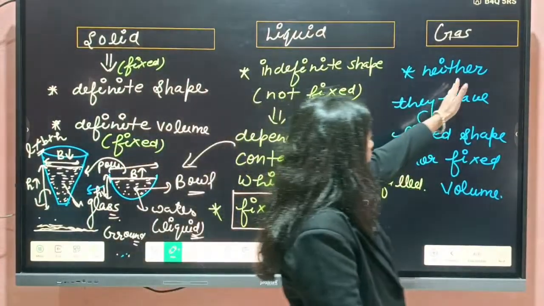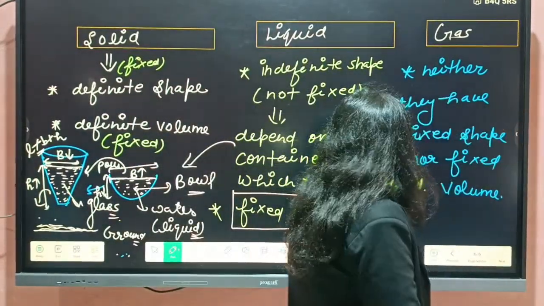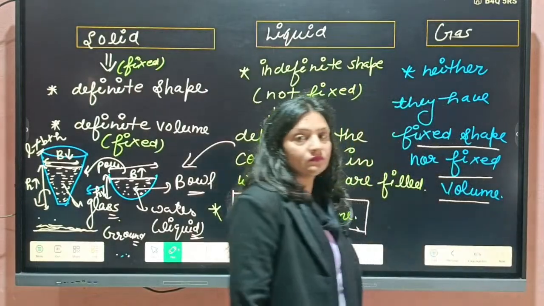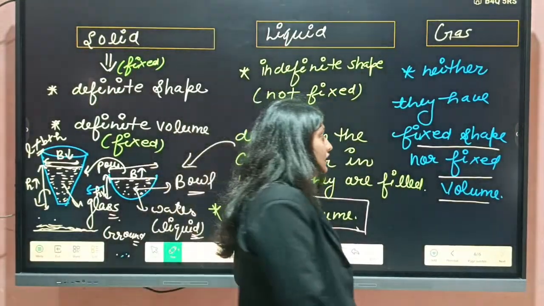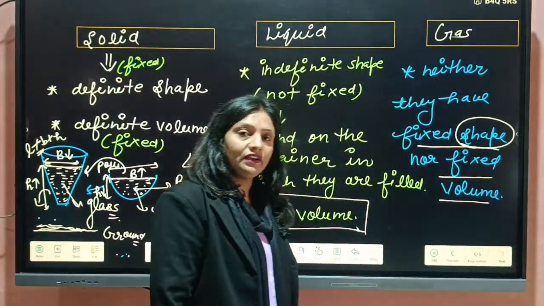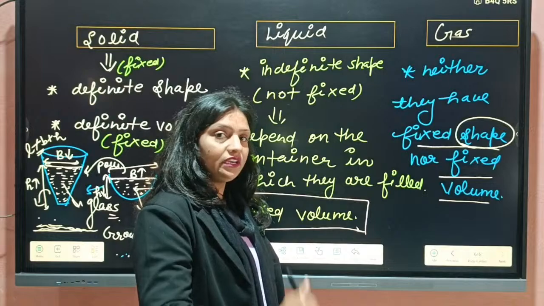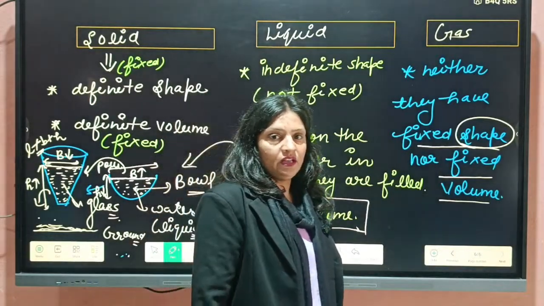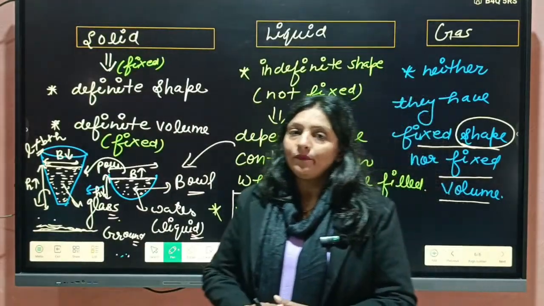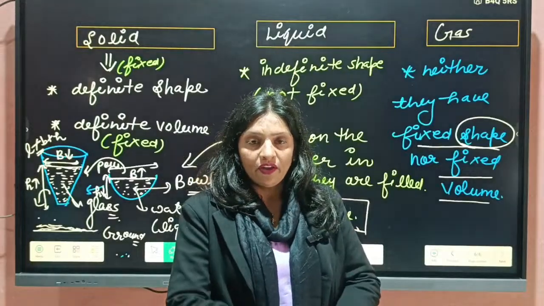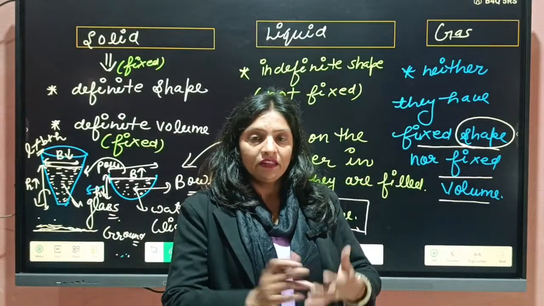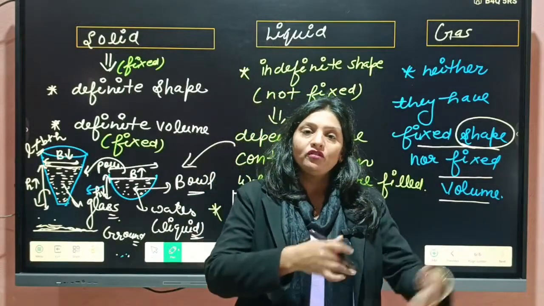Now, we will see gas. Gas has neither fixed shape nor fixed volume. Students, its shape also depends on the container in which it is filled. Like that, students, we have a gas cylinder at our home, so gas is filled in that. When that LPG is in that cylinder, it has the shape of that cylinder.